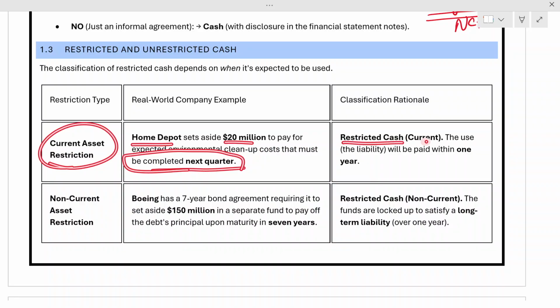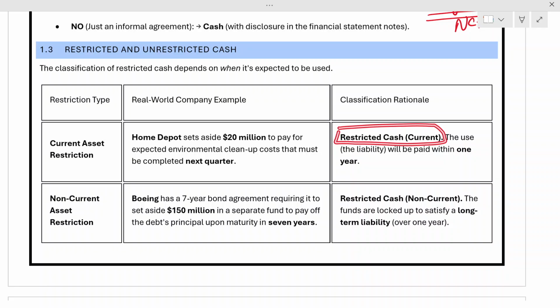But this restricted cash is current restricted cash, because you are going to use it within a period of 12 months. So this restriction is for 12 months, so you call it restricted cash, but for the current period. The liability will be paid within 1 year. That's the reason.